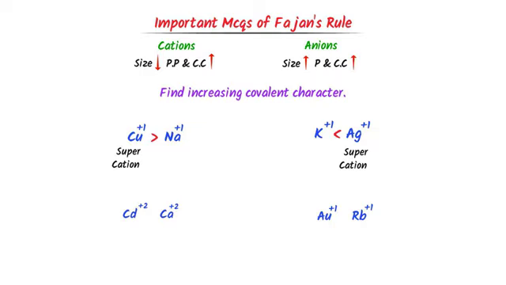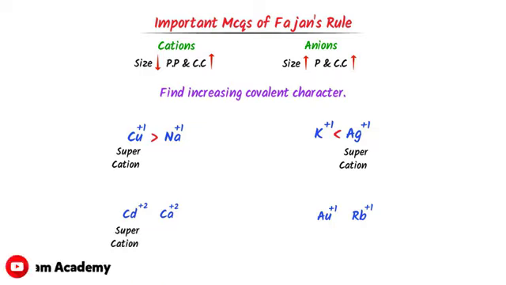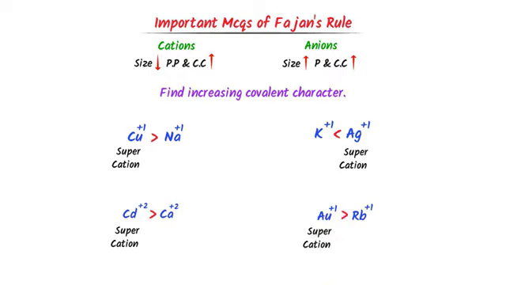Thirdly, cadmium is from the zinc family. It is a superhero cation. So cadmium has more covalent character than calcium. Fourthly, gold is a superhero cation. So gold has more covalent character than rubidium. Thus note down all these important MCQs.